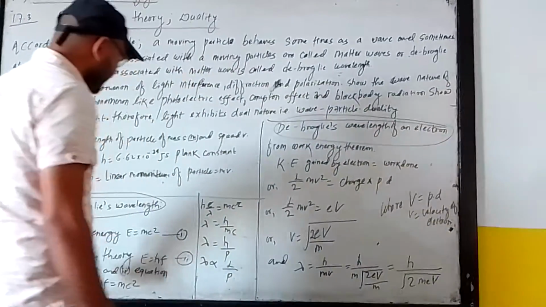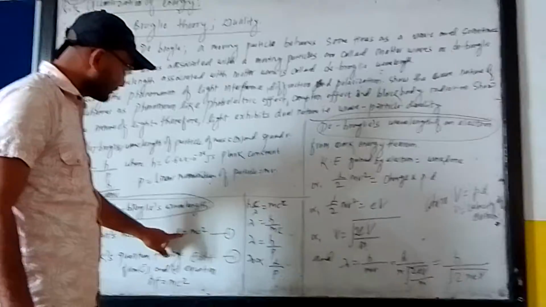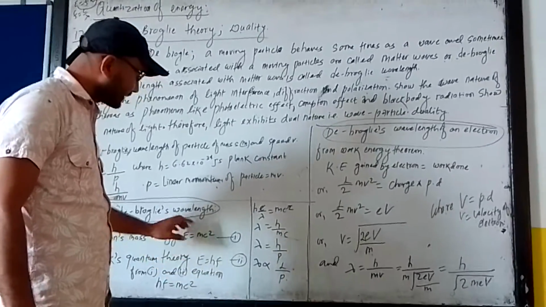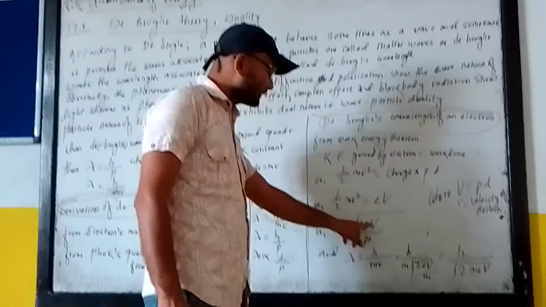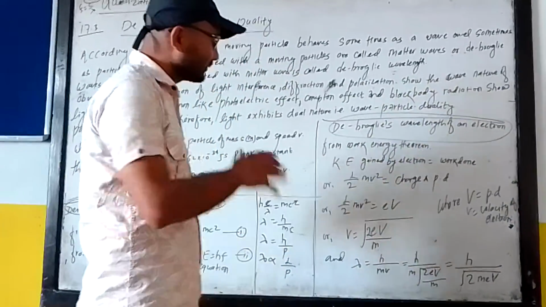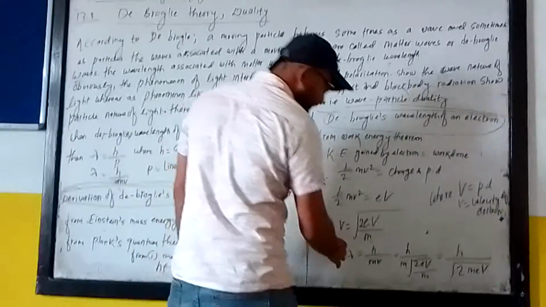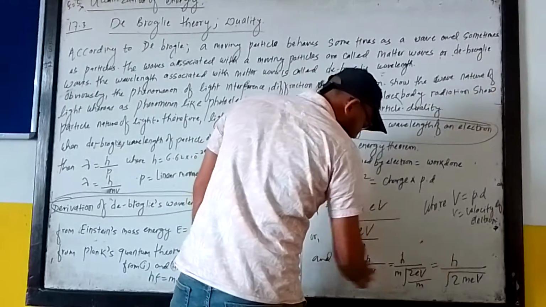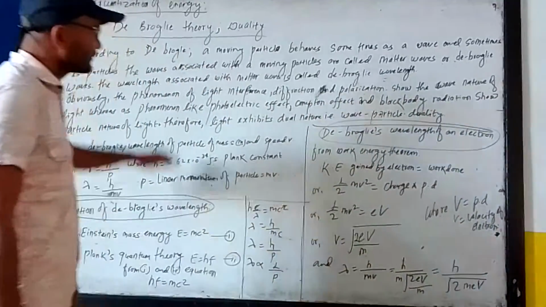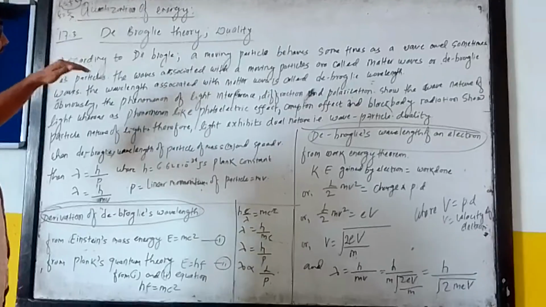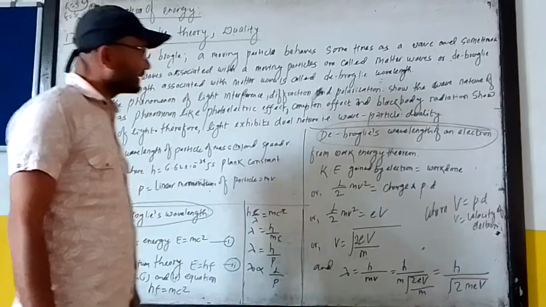Here the energy associated with the moving particles is given. We use this formula to calculate the energy associated with the particles. We use the formula v equals under root 2eV by m to get the velocity of the particles. Another one is the wavelength of the particles, for which we use lambda equals h by under root 2 meV. In this way we can get the energy, wavelength and velocity of any moving particle.